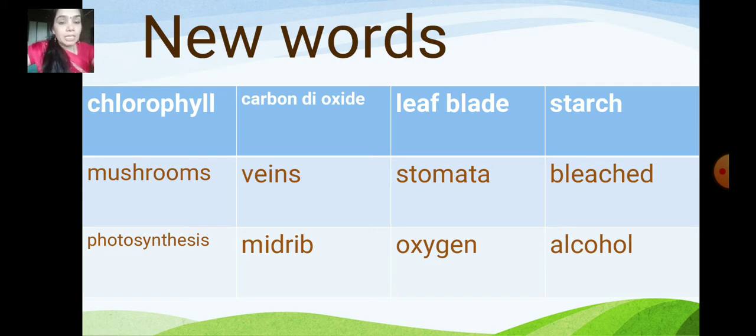Now children, these are the new words from the lesson. The lesson will be divided into two parts.